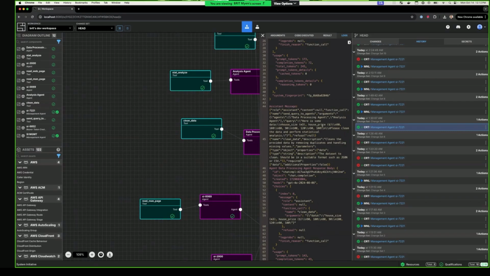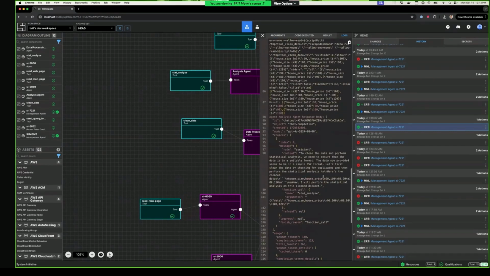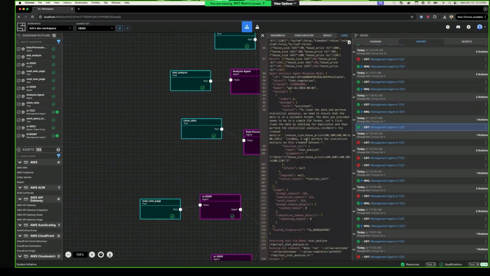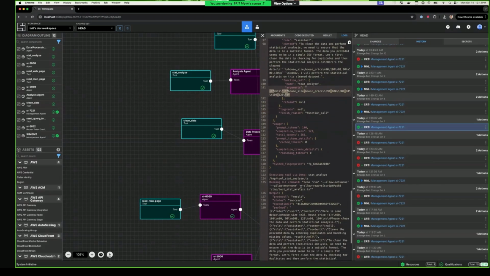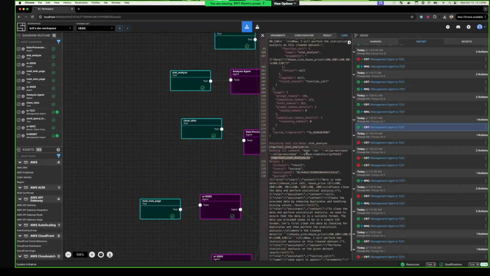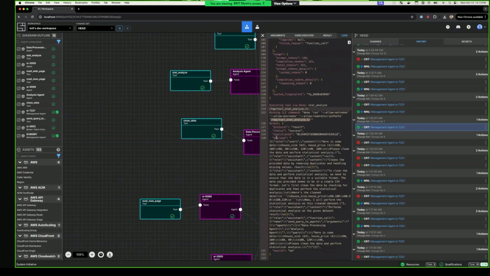I had to do this locally because I added Deno to the Nixflake locally so that the code in the prop would actually execute. But you can see, to clean the data, this is what I have to do. It tells you to call the analyze function. It gives you the formatted arguments to pass to that function. We run that, and then here's us executing the stat analyze code using Deno. And yeah, the ultimate payload. I think the stat analyze is giving you the standard deviation, average, max, min, house price, size, all sorts of stuff.